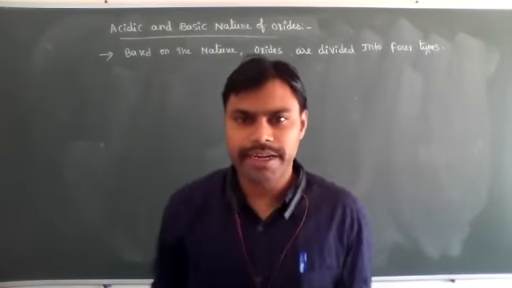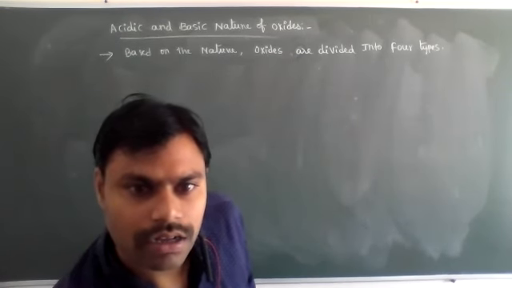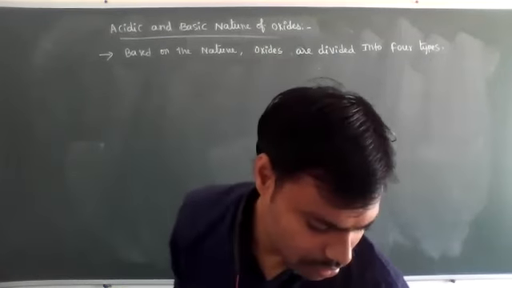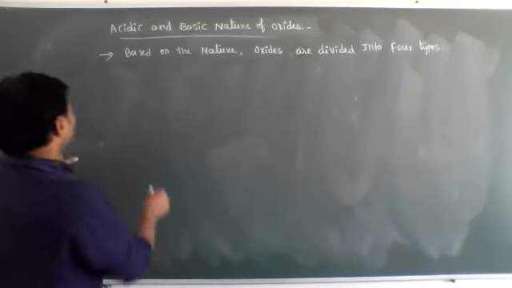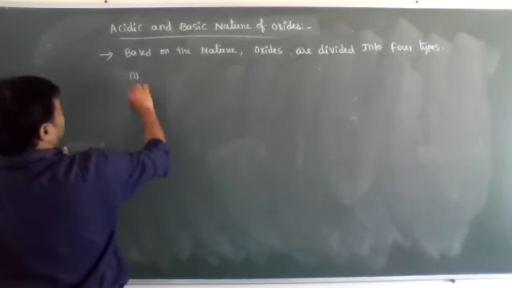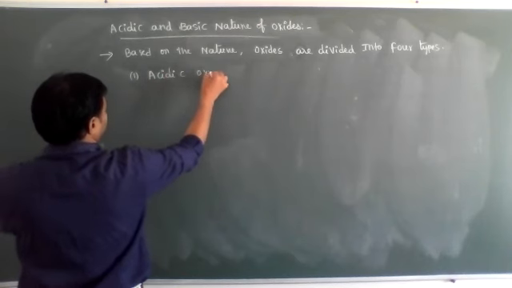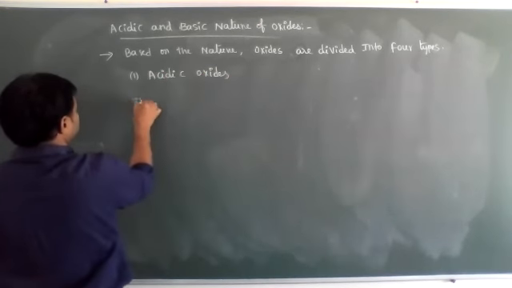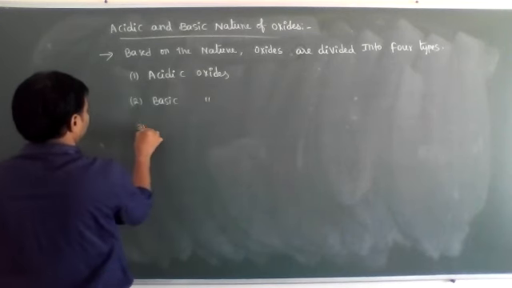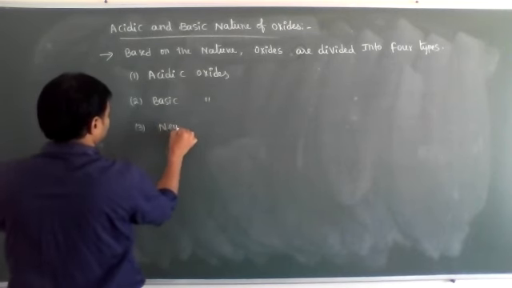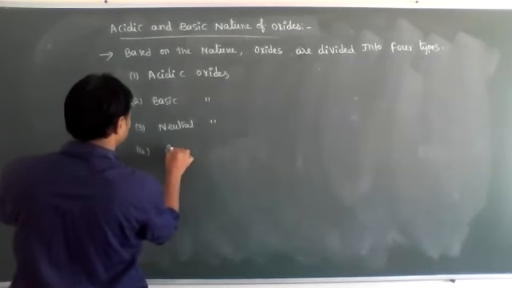Oxides are divided into how many types, dear students? Four types. Okay. What are the four types of oxide, dear students? One is acidic oxides, the second one is basic oxides, the third one is neutral oxides, and fourth one is amphoteric oxides.